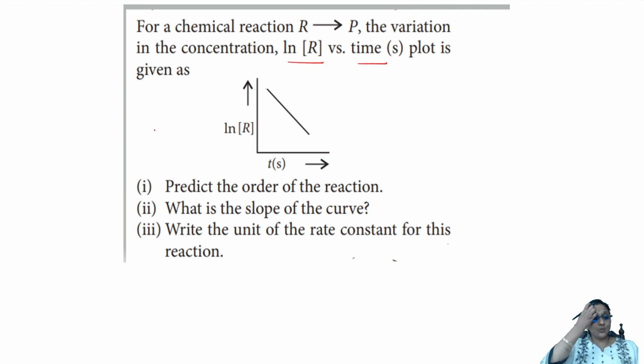Yes. So, careful. Remember, here, the rate of the reaction. Okay. So, what did they ask me to find out? First, predict the order of the reaction. And the rate constant, they asked me to find out. Okay, done. Then they asked me to find out the slope of the curve. Units of rate constant are easy.